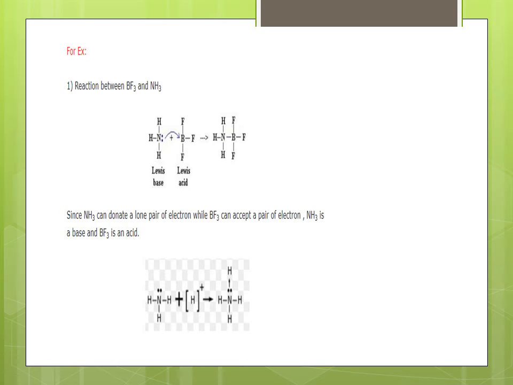So there is shifting of one lone pair of electrons. Since NH3 can donate a lone pair while BF3 can accept a pair of electrons, NH3 is a base and BF3 is an acid. One more example, when NH3 reacts with H+, in this case also there is formation of NH4+.